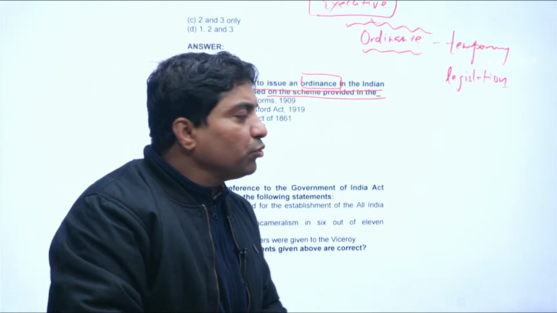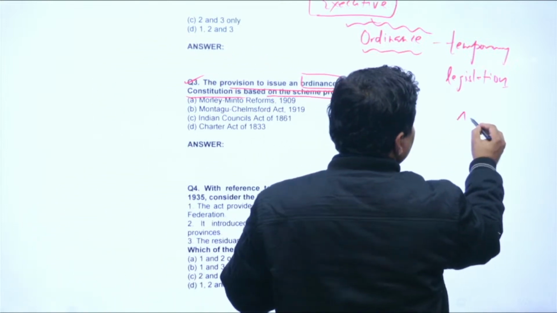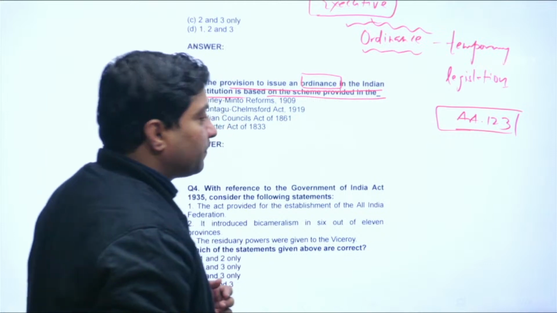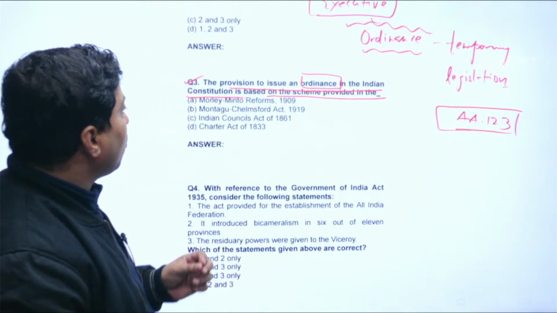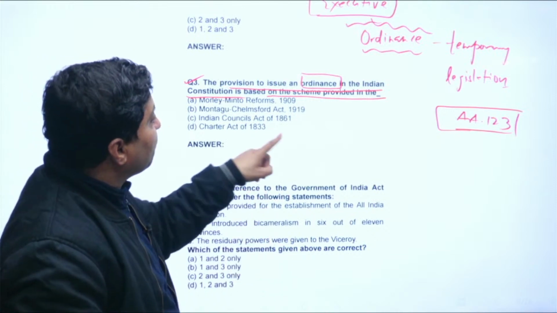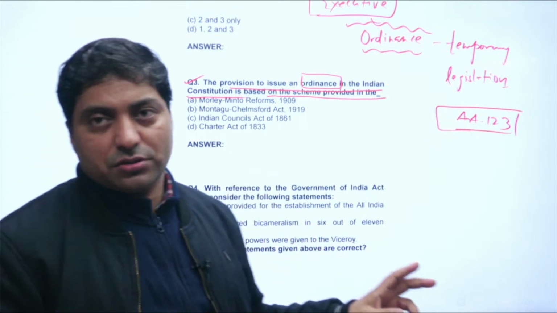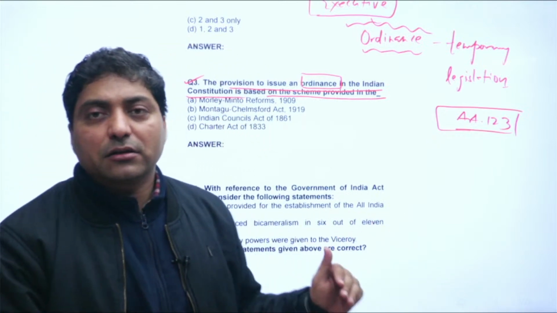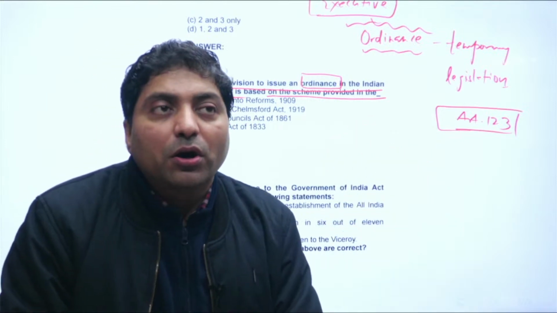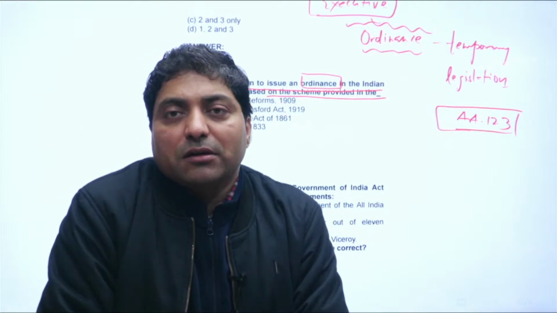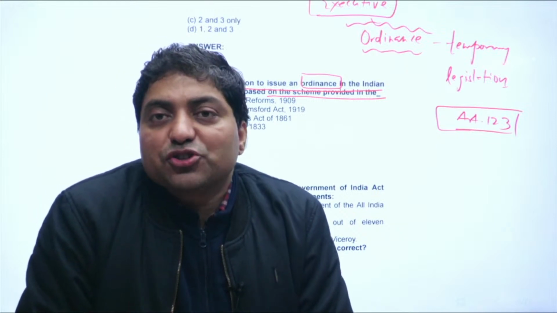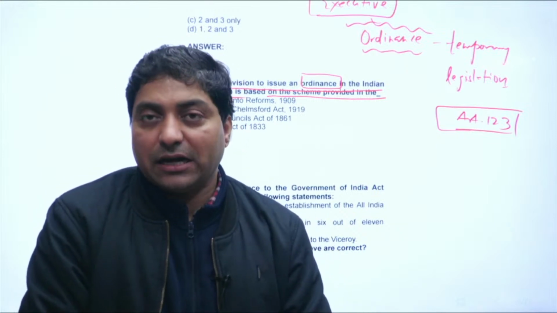Now, if you see Article 123, which deals with the ordinance power in the present constitution, what is the origin? That is the question basically. What is the origin of ordinance in the Indian Constitution? Did the Indian Constitution borrow it from another country, or was it some act or charter that actually provided for it?